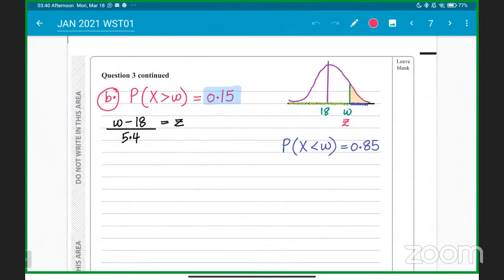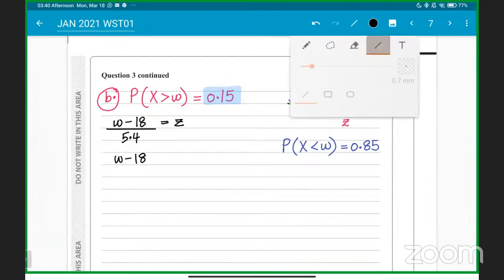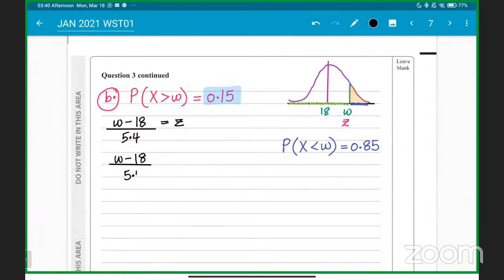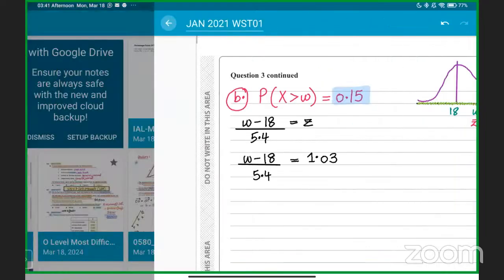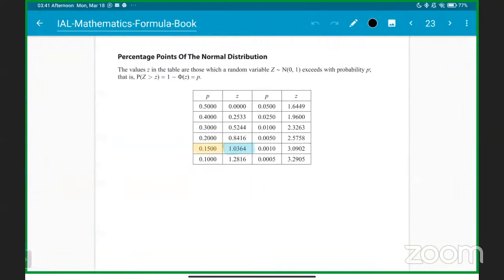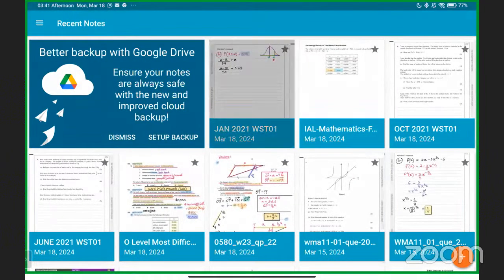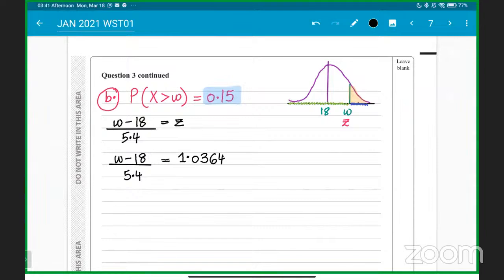So it will be w minus 18 divided by 5.4, and the value that was coming is 1.036. So this is not needed now, because in this case it's already given, the formula table is providing that if the probability is 0.15, the z value will be 1.0364, okay? So that will be the case here, positive value.